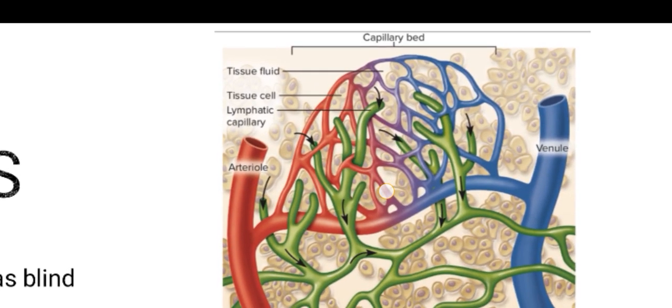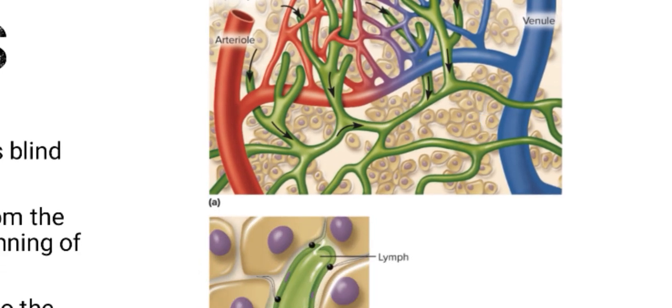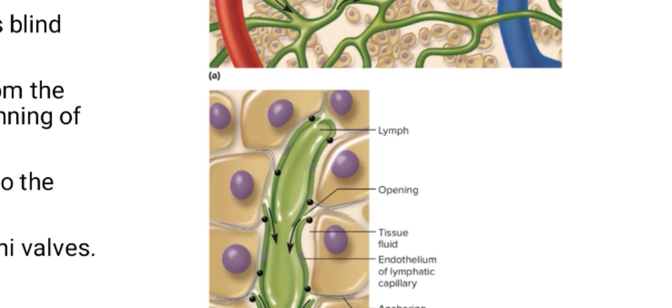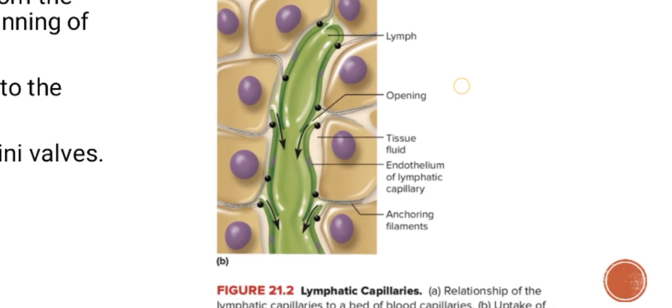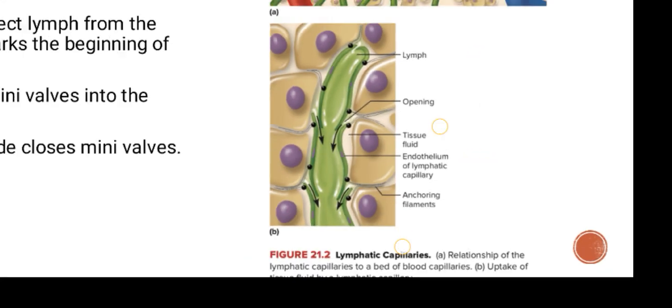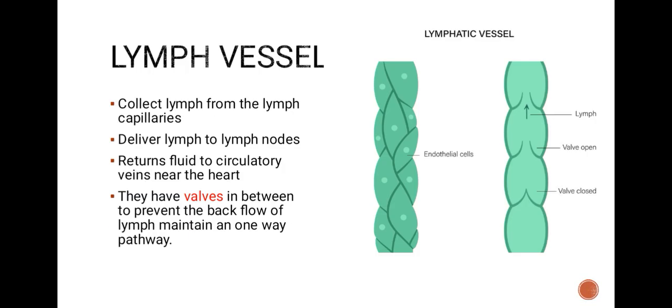Tissue fluid, tissue cells, lymphatic capillary, arteriole, and venule. Then lymph opening, tissue fluid, endothelium of lymphatic capillary, anchoring filament. These are lymphatic capillaries. Lymph vessels collect lymph from the lymph capillaries, deliver lymph to lymph nodes, and return fluid to circulatory veins near the heart. They have valves in between to prevent the backflow of lymph and maintain a one-way pathway.